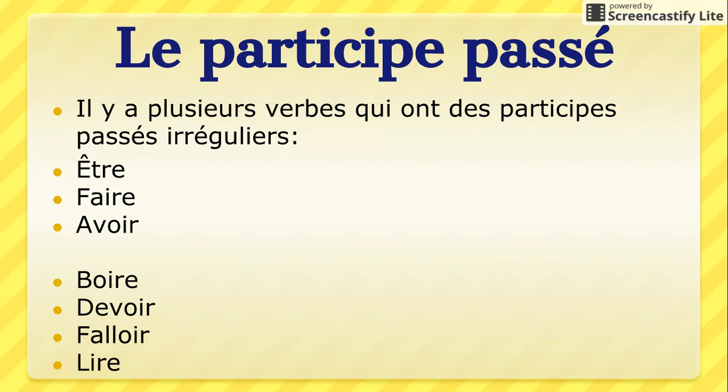Here are some verbs that we see often, some common verbs that have irregular past participles in the passé composé. So, être, to be, if you want to say I was or I have been, j'ai été. So you still have the subject, the je, the tu, whatever it might be. All of these verbs take avoir as their helping verb, and then what we're going over on this page is the second half of that verb in the passé composé.